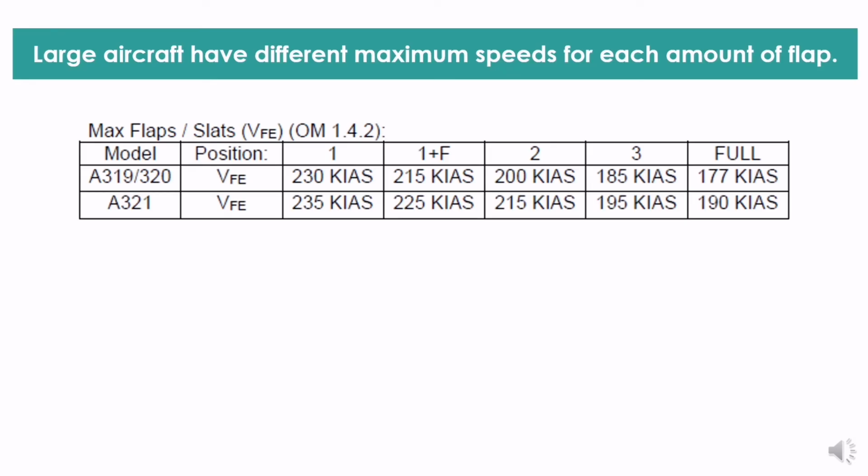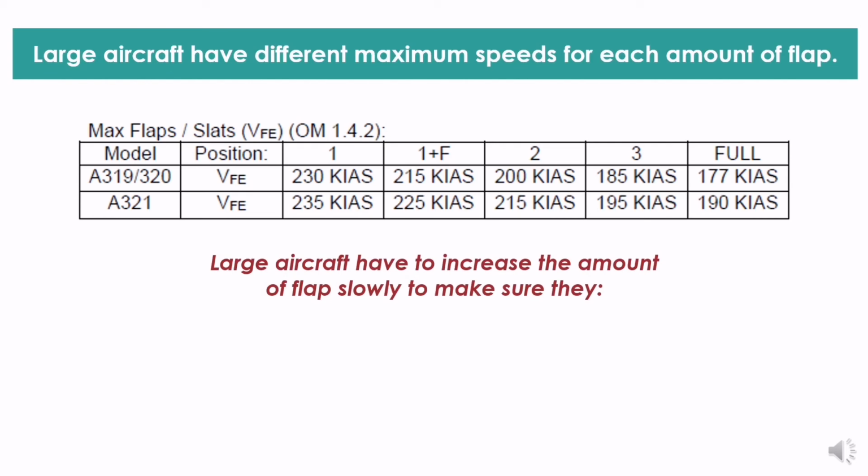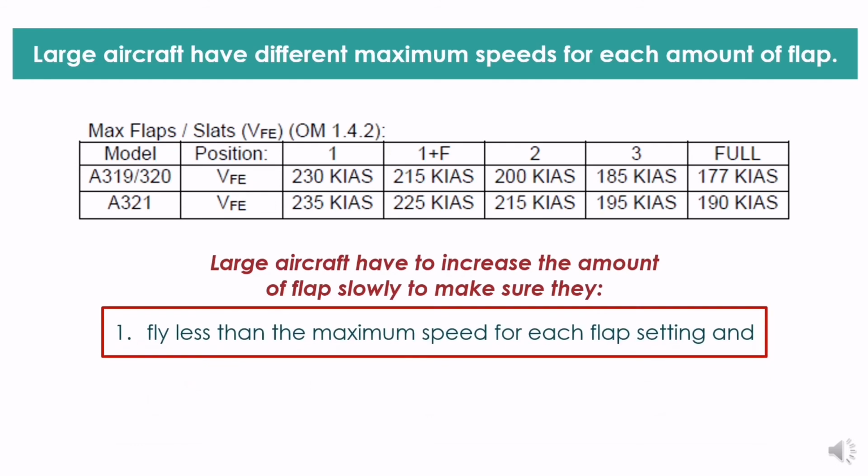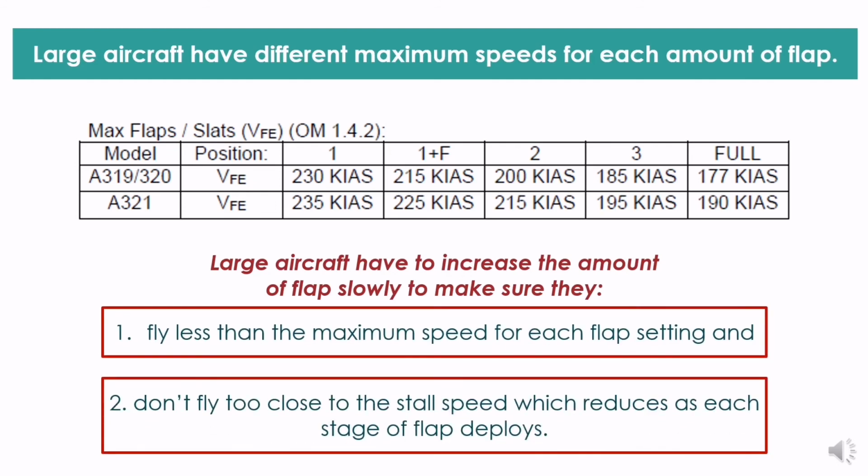Large aircraft have different maximum speeds for each amount of flap. Large aircraft have to increase the amount of flap slowly to make sure that they fly less than the maximum speed for each flap setting and don't fly too close to the stall speed, which reduces as each stage of flap deploys.